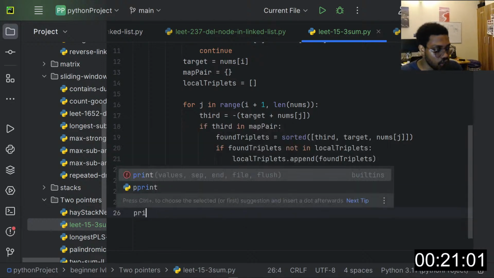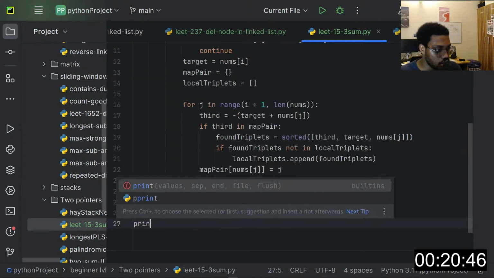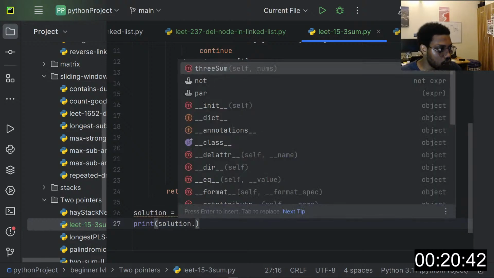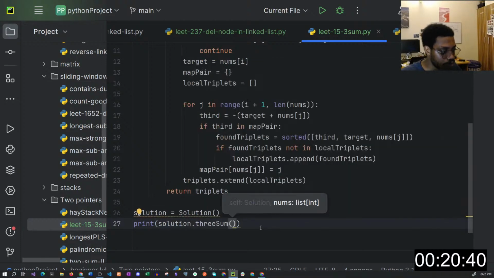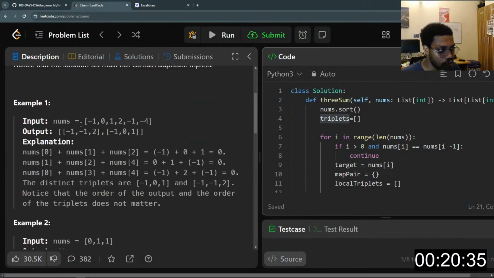I'll say print. Okay, so solution is equal to this solution here. Create an instance of this solution, sorry, and I'll print solution dot 3 sum.